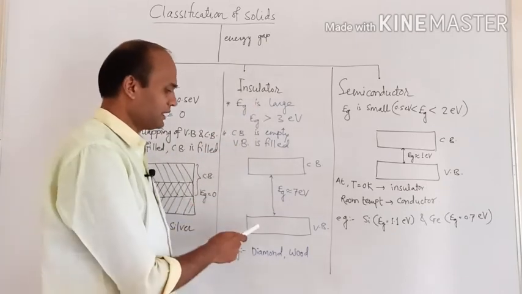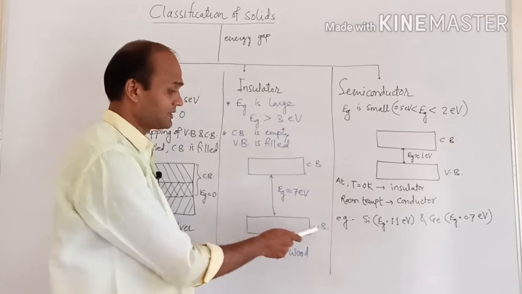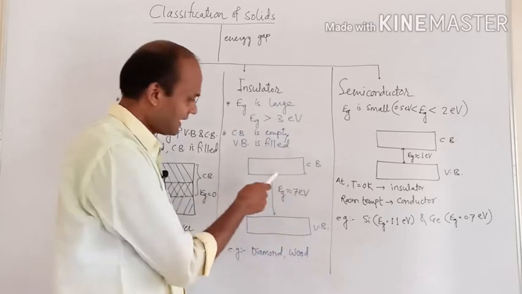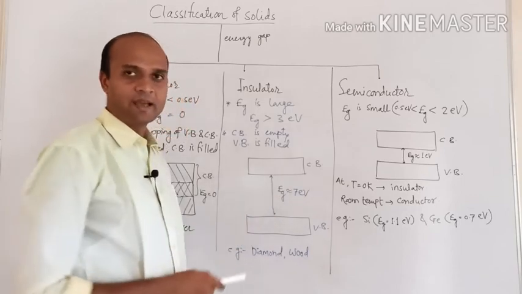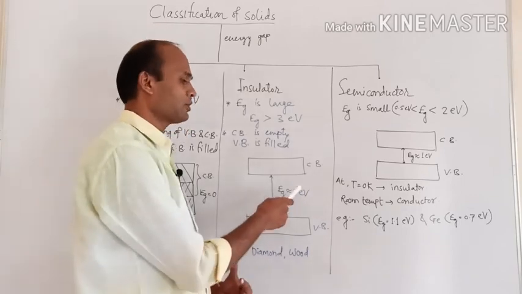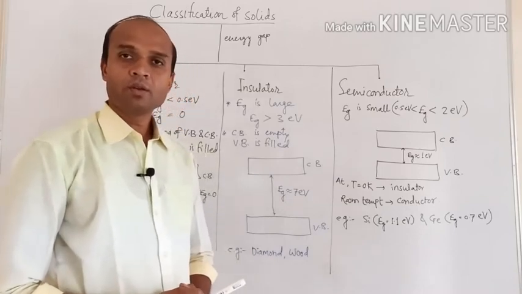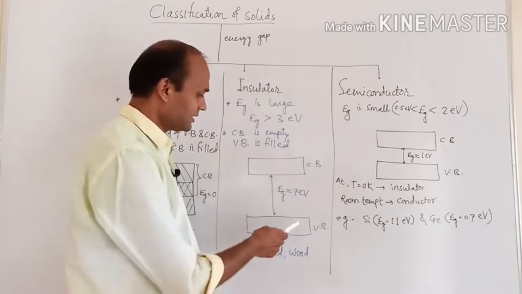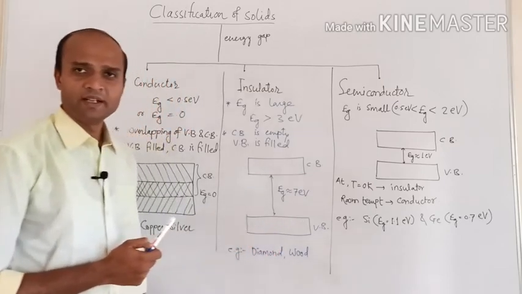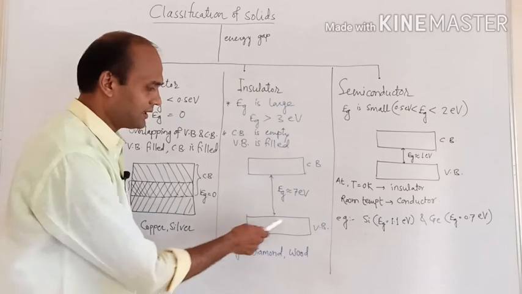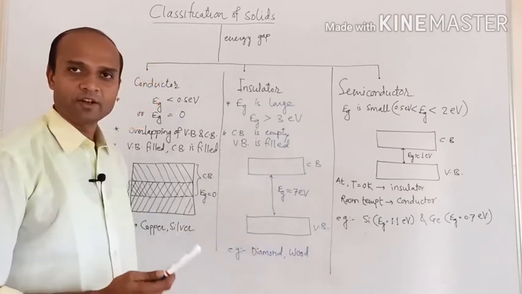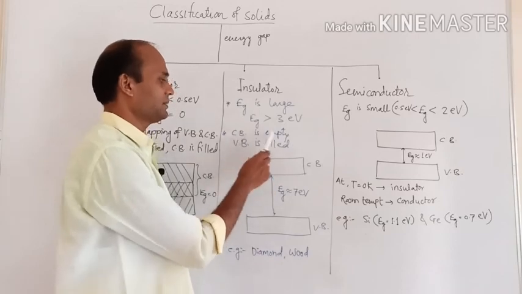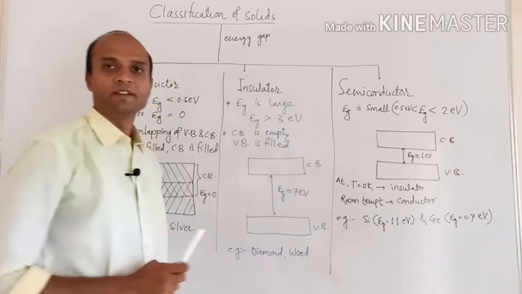Now in case of insulators, this is the band diagram. The lower band is the valence band, the upper band is the conduction band, and they are separated by a large energy gap. Here I have shown the energy gap is approximately 7 electron volt. Here the valence band is completely filled. It contains valence electrons, but they cannot participate in conduction, and the conduction band is empty.